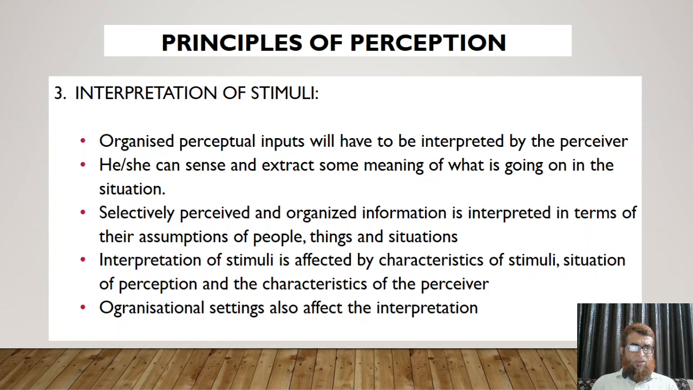Third element is interpretation of the stimuli. Organized perceptual inputs will have to be interpreted by the perceiver. He or she can sense and extract some meaning of what is going on in the situation. Selectively perceived and organized information is interpreted in terms of their assumptions about people, things, and situations. Interpretation of the stimuli is affected by the characteristics of the stimuli, the situation of the perception, and the characteristics of the perceiver.